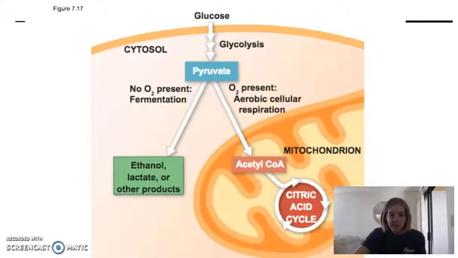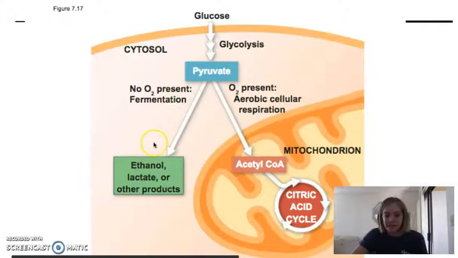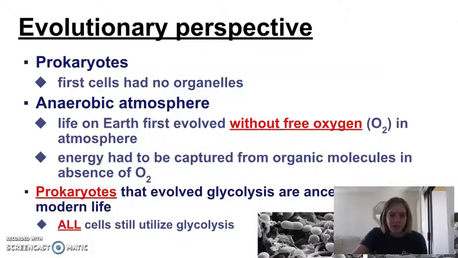This is a kind of a picture that shows those comparisons as well. So if we have oxygen from pyruvate, we can move into the mitochondria and begin the citric acid cycle, which will eventually take us to the electron transport chain and oxidative phosphorylation. And when there's no oxygen present, all of these processes remain in the cytosol, in the cytoplasm, and we end up with our alcohol fermentation, our lactic acid fermentation, or maybe some other products. So that's a picture version.